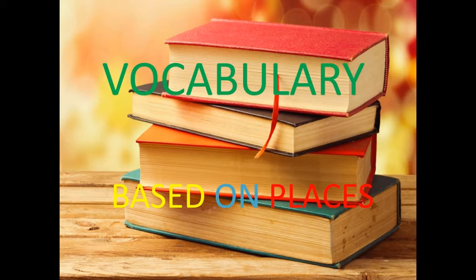It's a vocabulary based on places. So different places, different names. We're going to discuss those words. Suppose horses stay in one place, and different animals have different places. Sometimes weapons are placed in one place and aeroplanes are parked in one place. Different places have different names. We're going to discuss all those words.